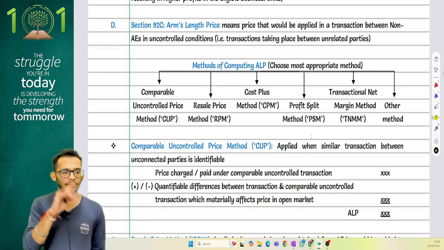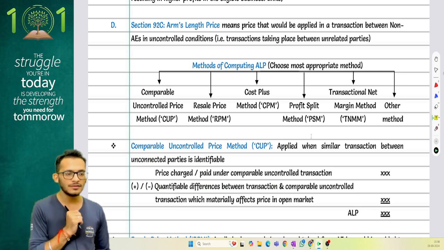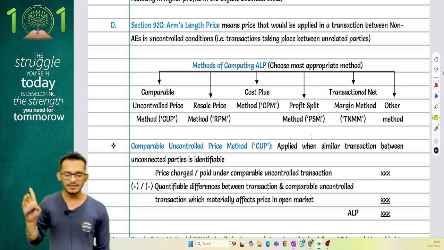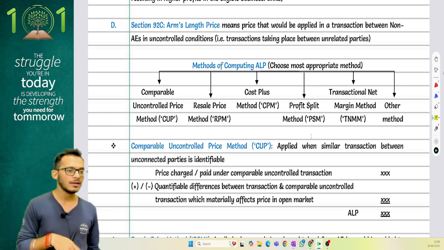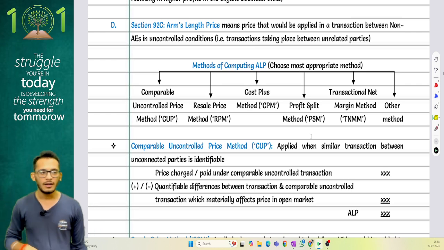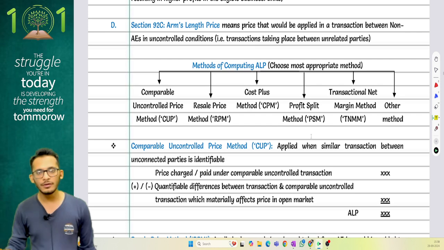Income tax says there are 1, 2, 3, 4, 5, 6 methods for you to determine arm's length pricing. First one is CUP method, resale price method, cost plus method, profit split method, transactional net margin method, and your other methods. Income tax says, how do you determine CUP method?